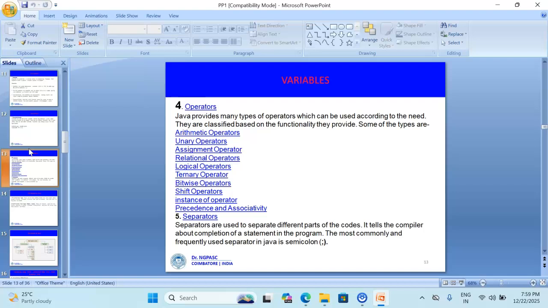Java provides many types of operators. The first one is arithmetic operator, then unary operator, then assignment, relational operator, logical operator, ternary operator, bitwise operator, shift operator, instanceof operator, precedence and associativity.